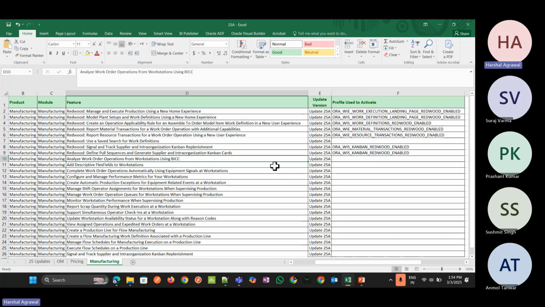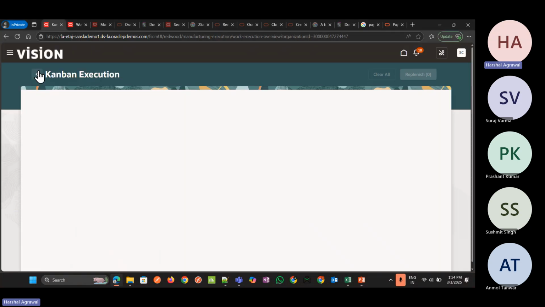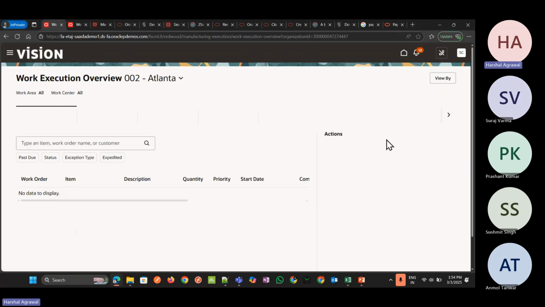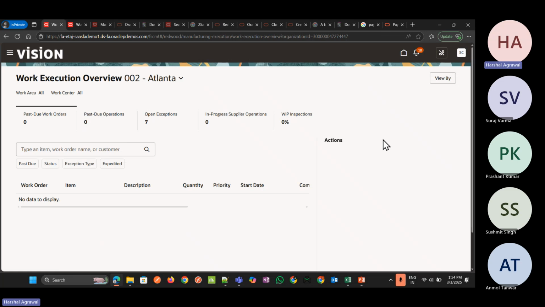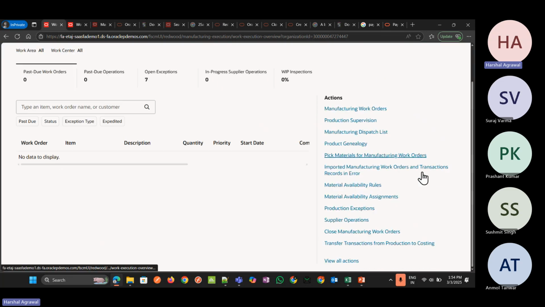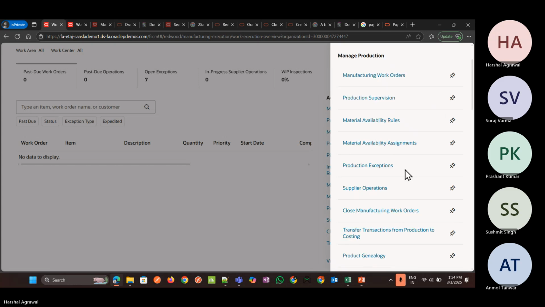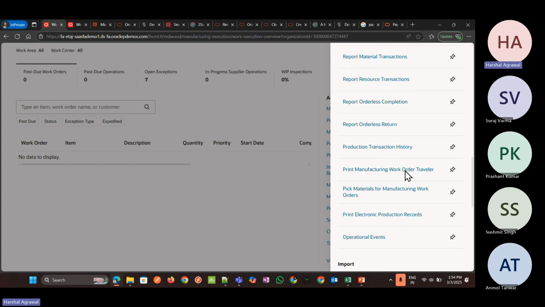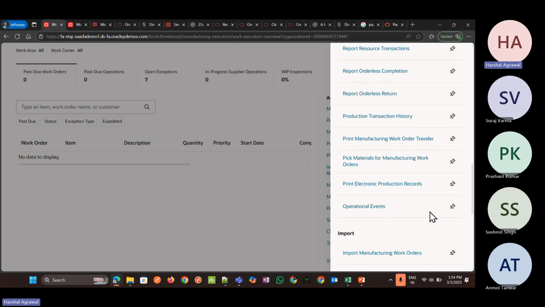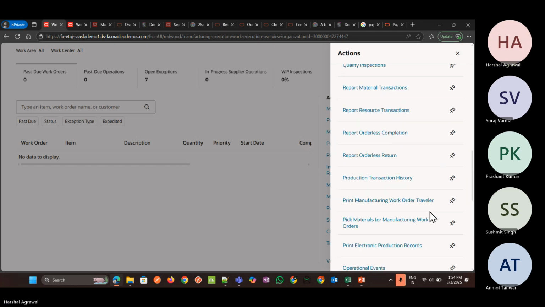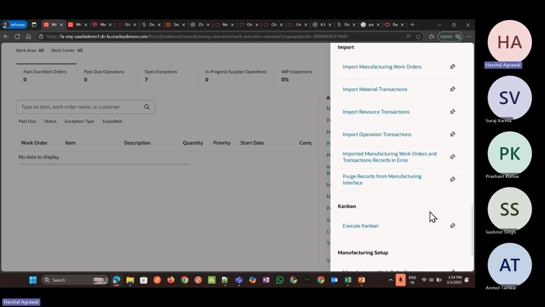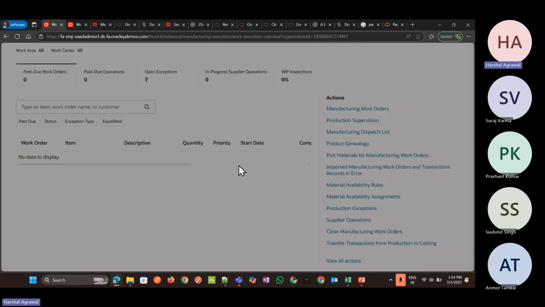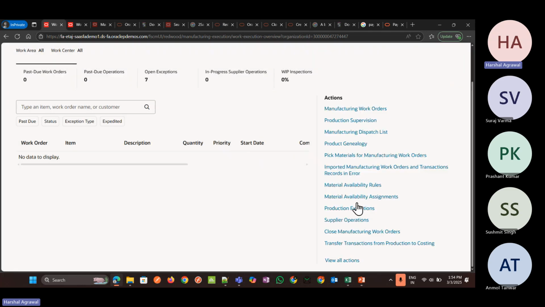For custom reports using a third-party tool, this feature will be important for us. We are not going to enable this feature. It is automatically enabled in our systems. I think BICC will be there in our OTBI, which we can use to extract the data and process it.